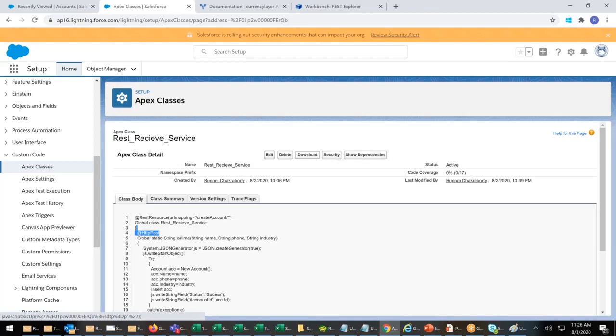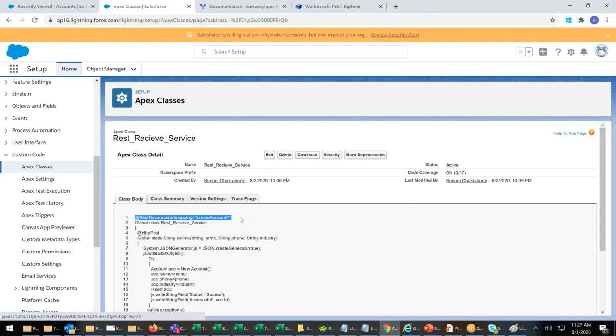If you come to the classes, your test class, normal class, REST service class all look the same. It is only when you open a test class that you see a button called run test. When you open a REST service, you will be able to see this. Whenever you see this line, understand that it's a REST service. That's the way to identify in real time.